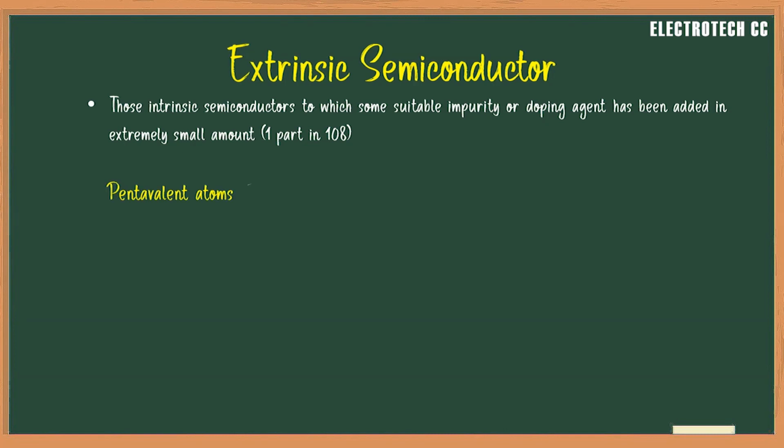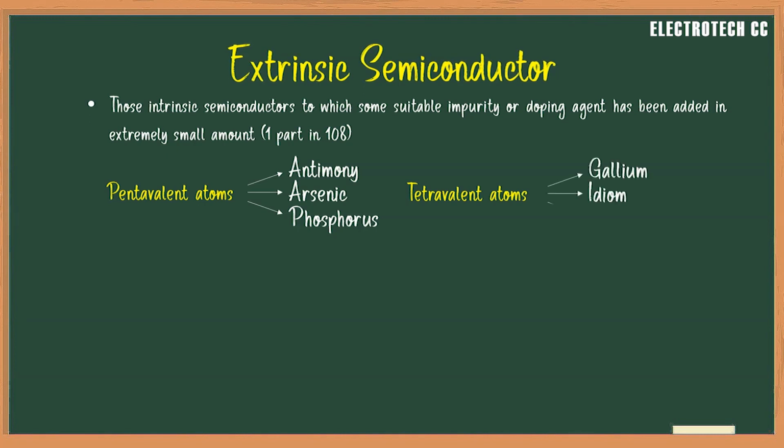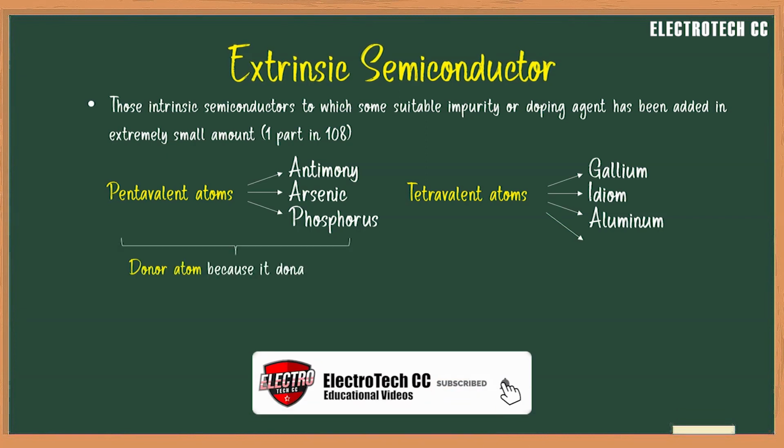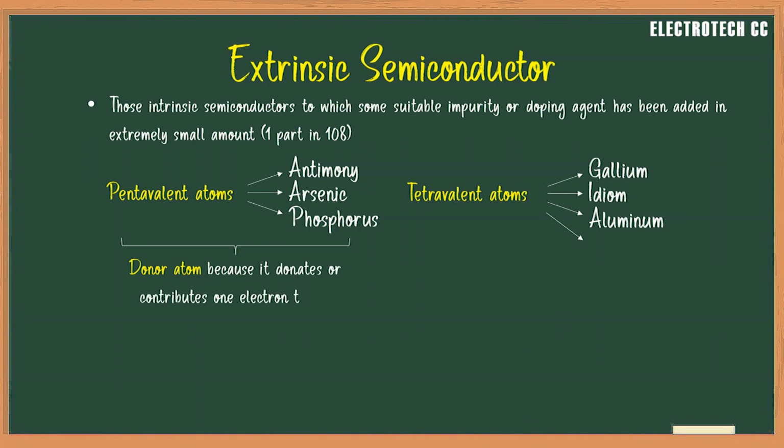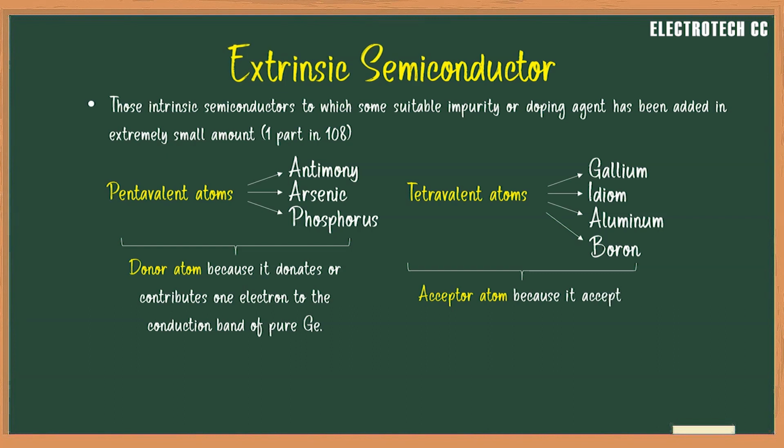Pentavalent atoms having 5 valence electrons, like antimony, arsenic or phosphorus, or trivalent atoms having 3 valence electrons, like gallium, indium, aluminum or boron, can be used as a doping agent in an extrinsic semiconductor. A pentavalent atom is known as a donor atom because it donates or contributes 1 electron to the conduction band of pure germanium, whereas a trivalent atom is known as an acceptor because it accepts 1 electron from the germanium atom.